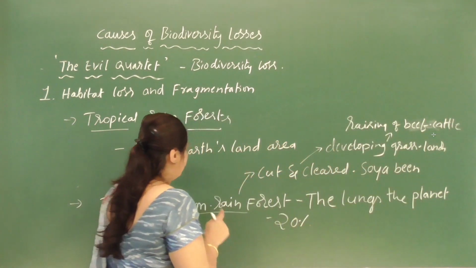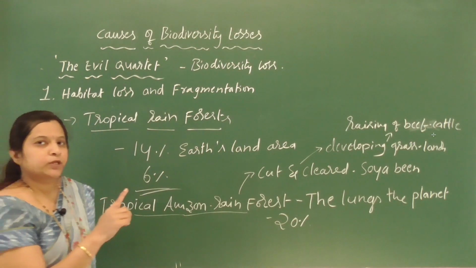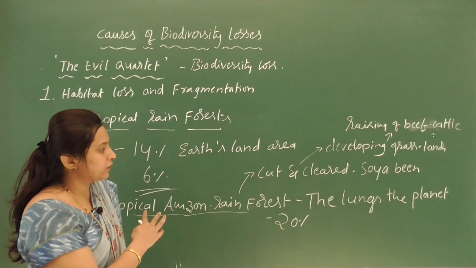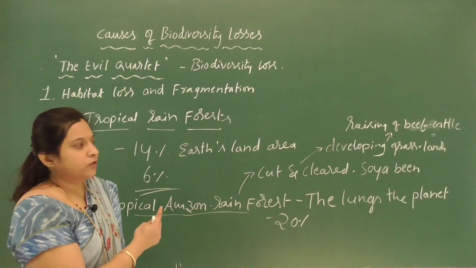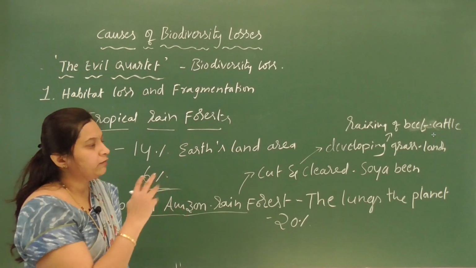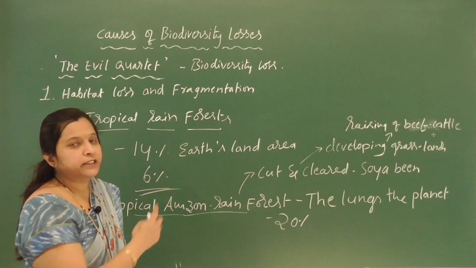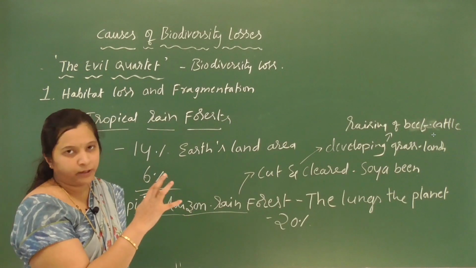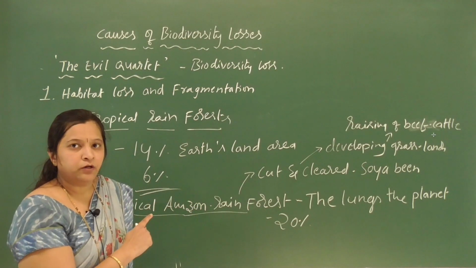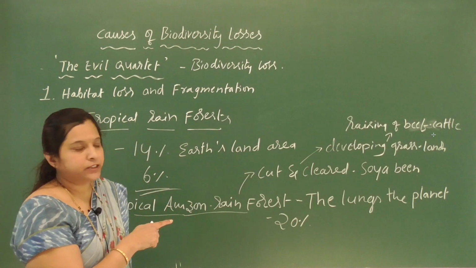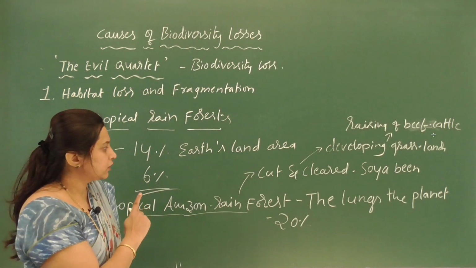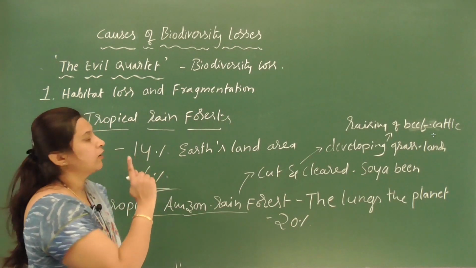Okay. So most of the Amazon, which used to be a huge forest, used to be called the lungs of the planet. It is cut and cleared. Most of that area is occupied by humans for cultivating soya bean and for raising beef cattle. They converted a particular area of the forest into a grassland for raising beef cattle. Okay, so these are the two examples of habitat destruction. Understood clearly? So this is habitat loss and fragmentation.